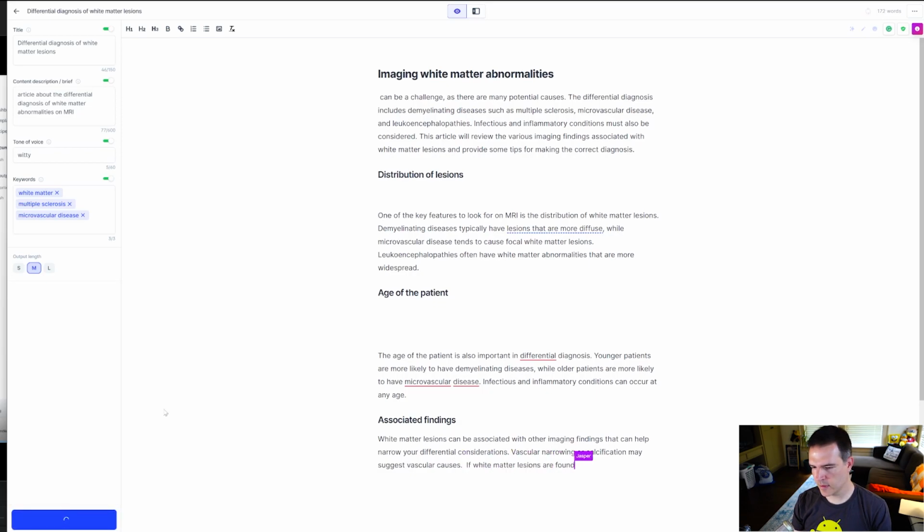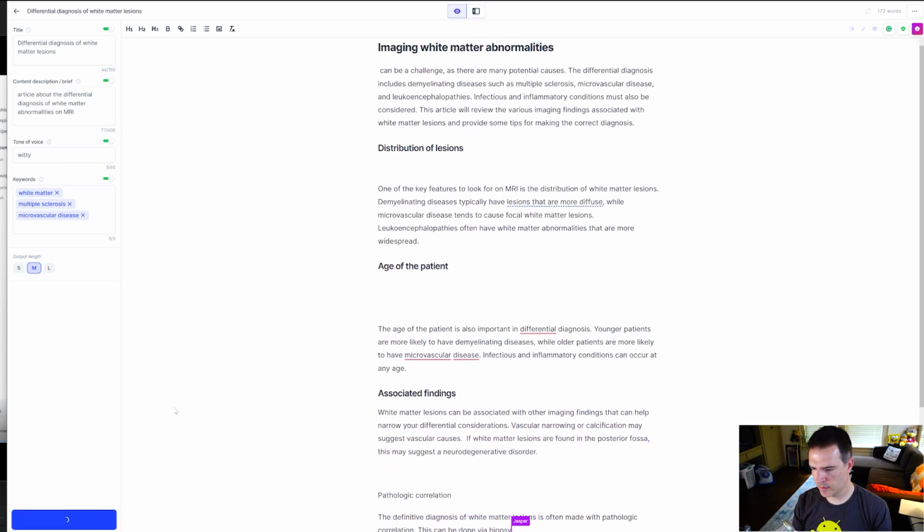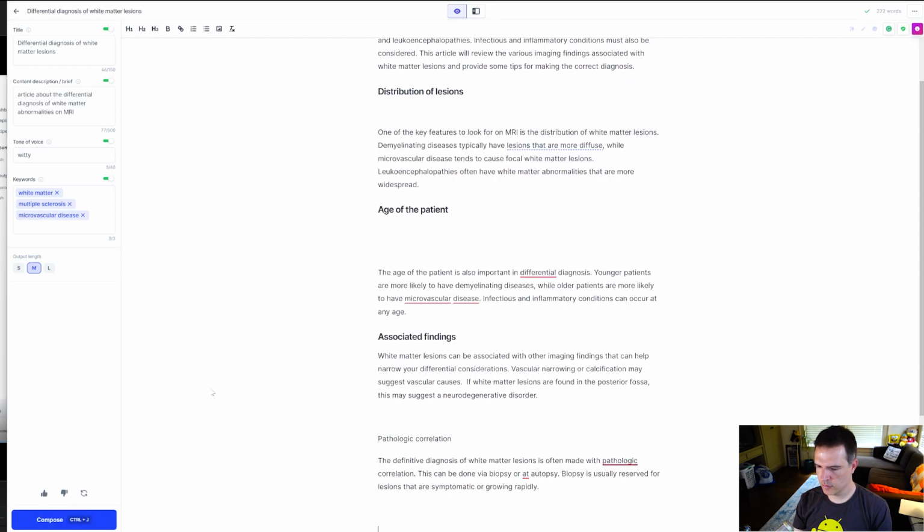Let's see what else it throws in there. Yeah, I mean, this is kind of not true. I mean, it is true. Well, in a sense, it's kind of throwing in some stuff that's not really that useful there.